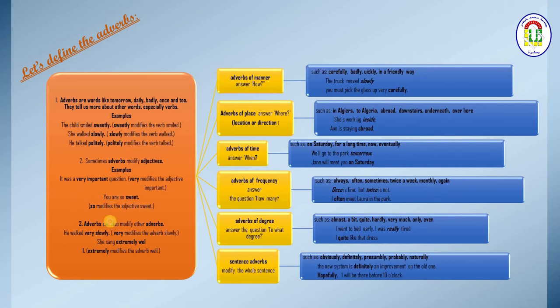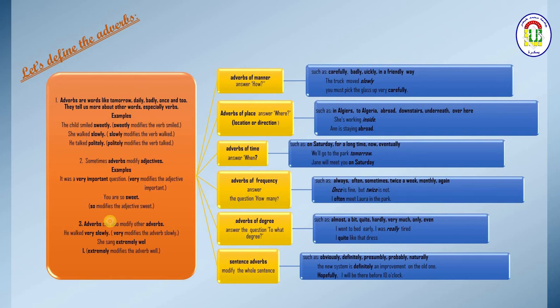We have the third case: adverbs that can also modify other adverbs. Here we have: he walked very slowly. Very modifies the adverb slowly. Like here, very modifies important, which is an adjective, and it can also modify another adverb, like slowly.